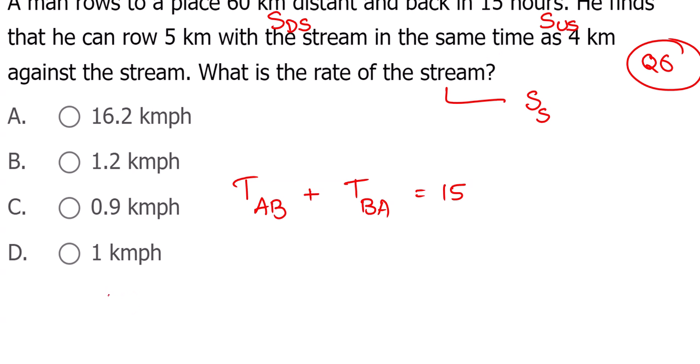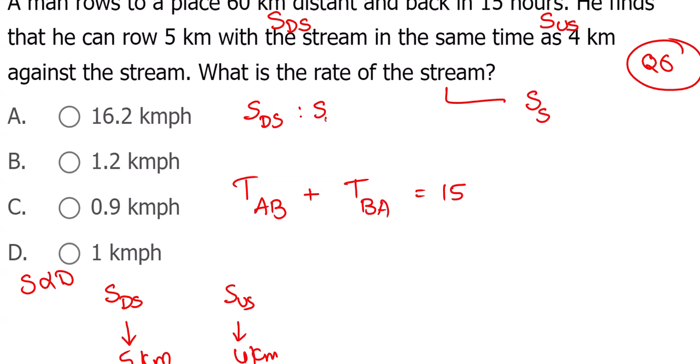Here time is same, speed is directly proportional to distance when time is the same. So we can say this is 5:4 ratio. So speed of downstream and speed of upstream is 5:4 ratio.